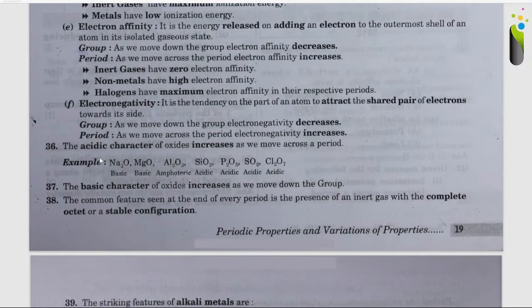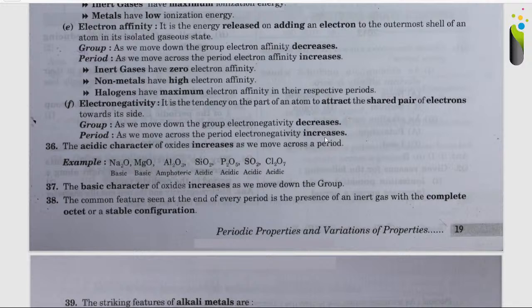Coming to the next point, that is electronegativity. It is the tendency on the part of an atom to attract the shared pair of electrons towards its side. As we move down the group, electronegativity decreases, and as we move across the period, electronegativity increases.